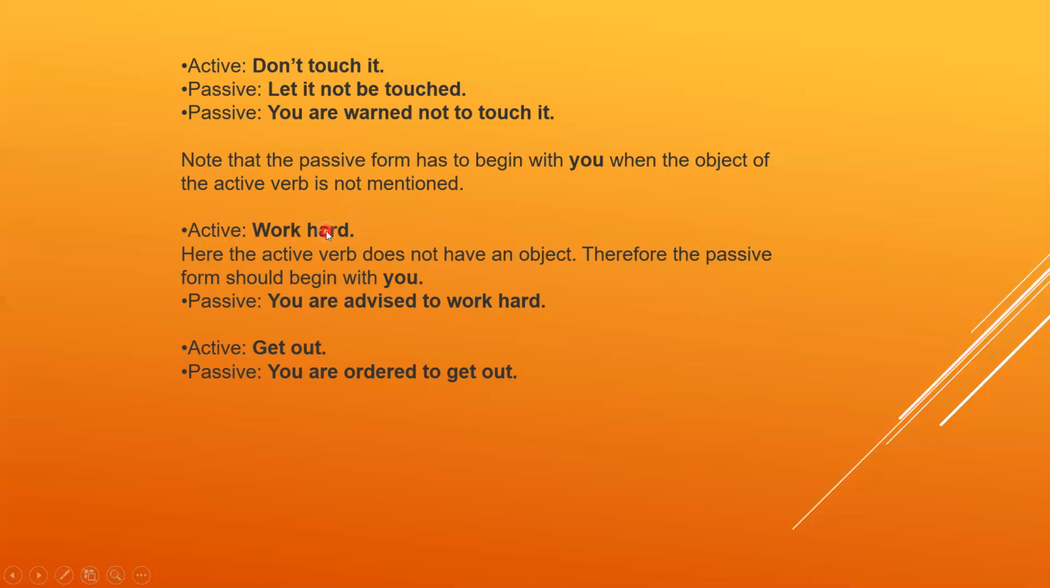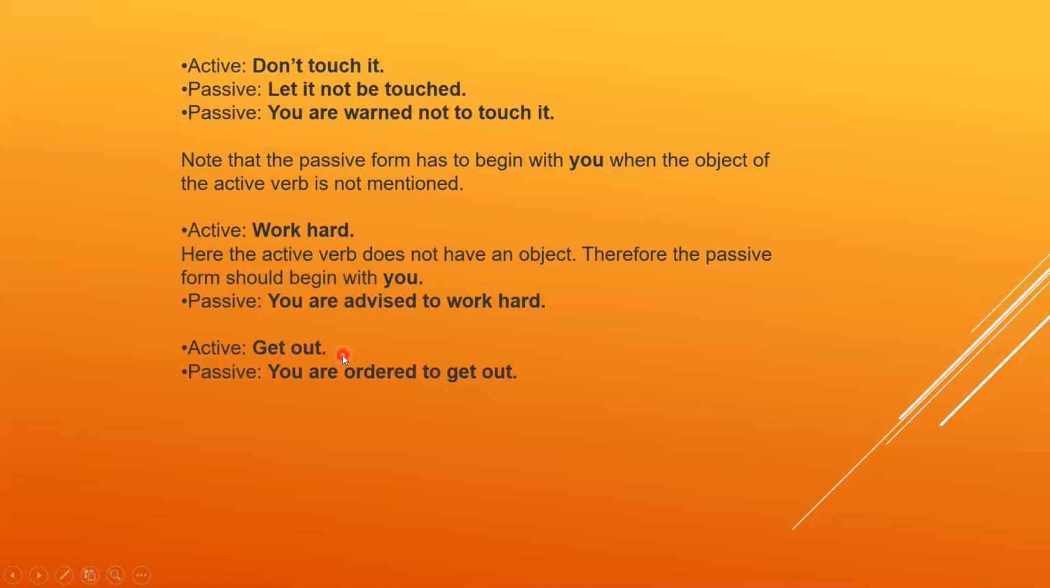We don't know whom the speaker is addressing. So here the active verb does not have an object; even though there is no subject, there is also no object. Therefore the passive form should begin with "you." Never think that this sentence cannot be changed because there is no object, because this is an order or command sentence. That's why it can be changed, and you can take "you" as an object, like "You are advised to work hard." You can never say "work hard" as an order; it is always advice.